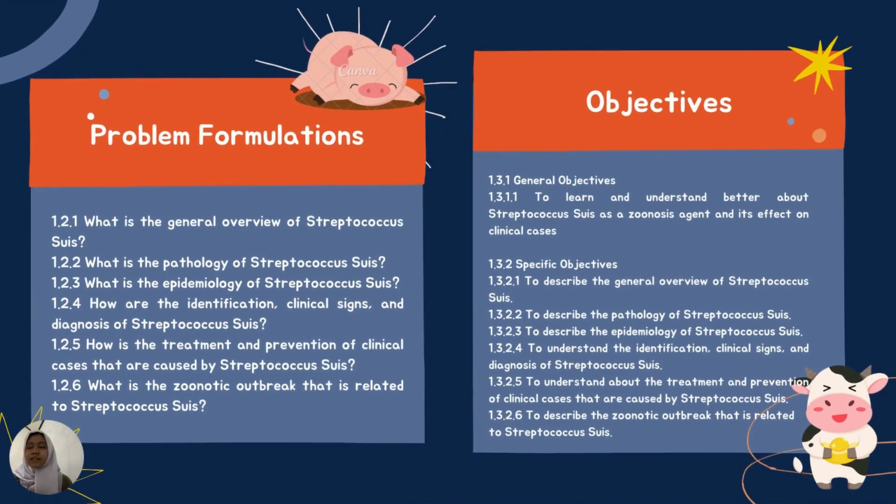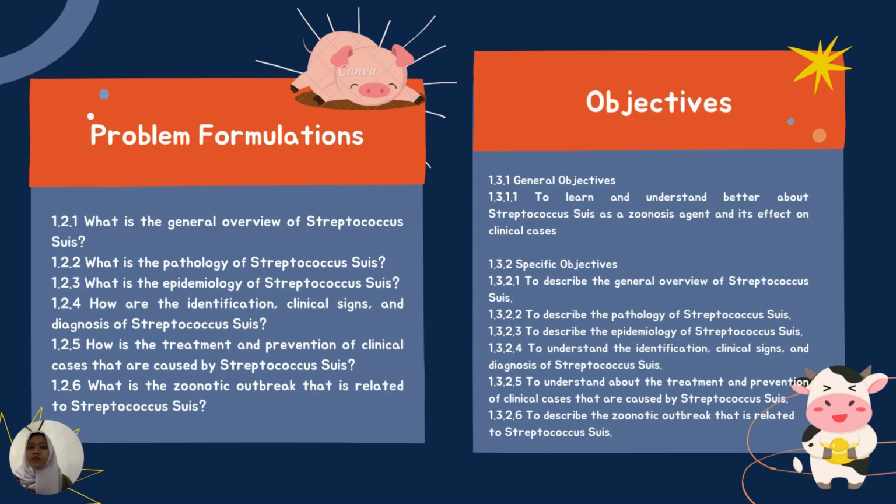Okay, let me introduce myself first. My name is Devaline Ramadhan with the last three numbers 016. Based on the background information, several problem formulations can be formulated such as: what is the general overview of Streptococcus suis? What is the pathology of Streptococcus suis? What is the epidemiology of Streptococcus suis? What are the identification, clinical signs, and diagnosis of Streptococcus suis? How is the treatment and prevention of clinical cases that are caused by Streptococcus suis? What is the zoonotic outbreak disease related to Streptococcus suis?